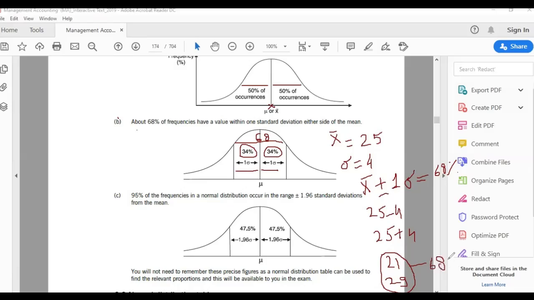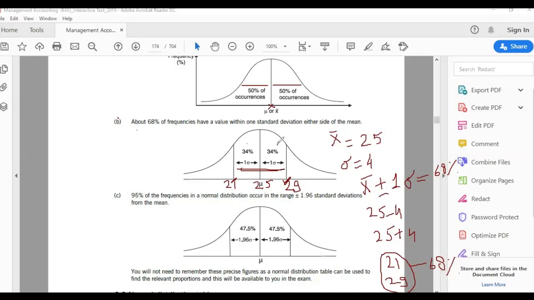68% of the values are within this range. Let's suppose this was my 25 in the middle, and one standard deviation below means 21, and one standard deviation above means 29. So I have got a range from 21 to 29. And 68% of the values will be here, 34 plus 34. This is a rule you have to remember.